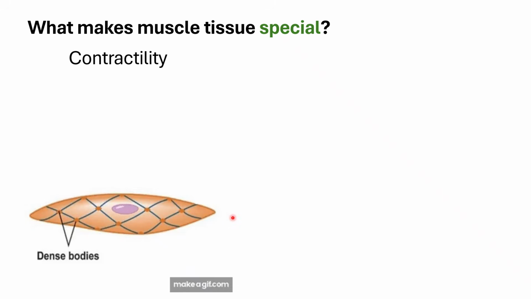The smooth muscle cell has a different shape already. It is fusiform in shape instead of a long cylindrical shape.